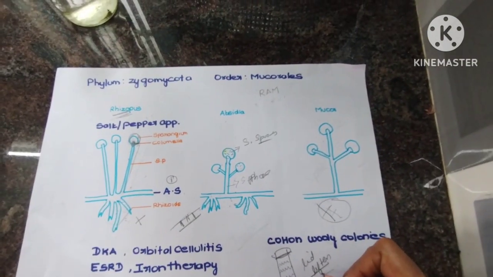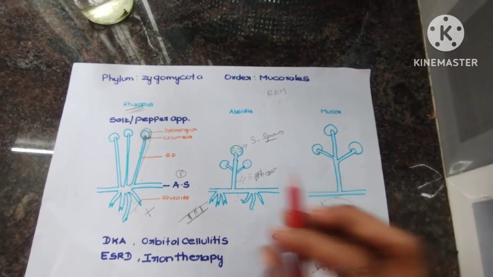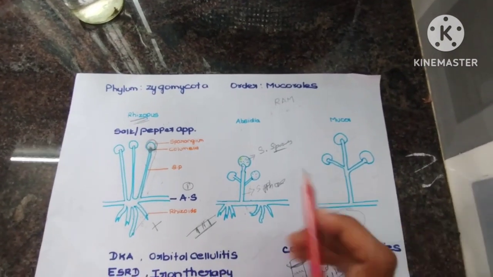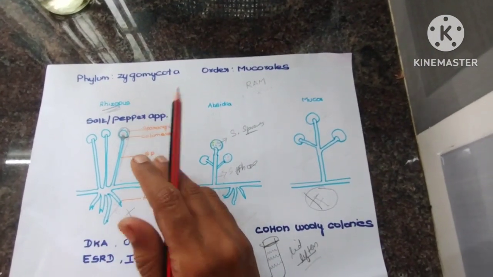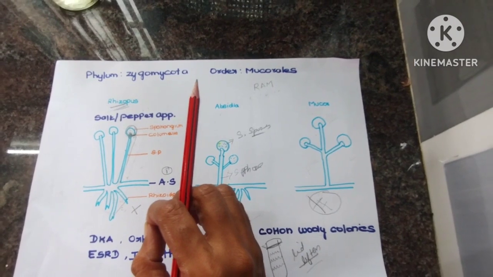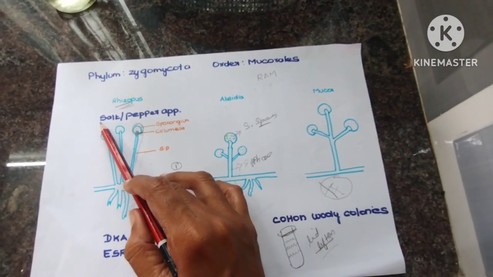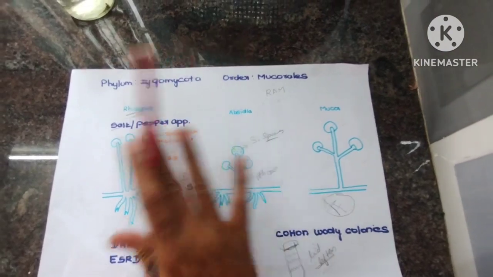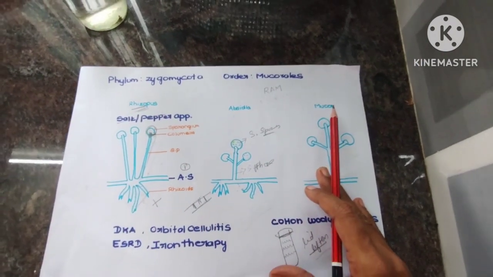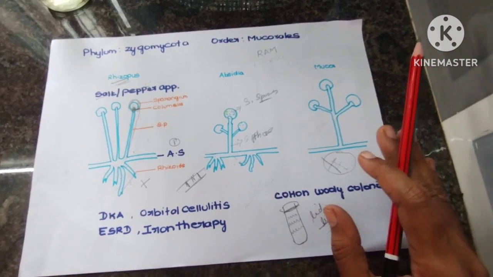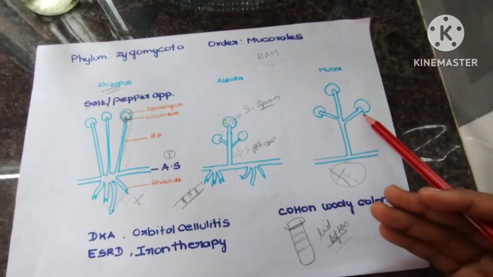Another point you want to remember here is that all species will produce cotton colonies, but Rhizopus will have somewhat brownish discoloration in the colonies. It is because of sporulation, and that is called a salt and pepper appearance. That's all.